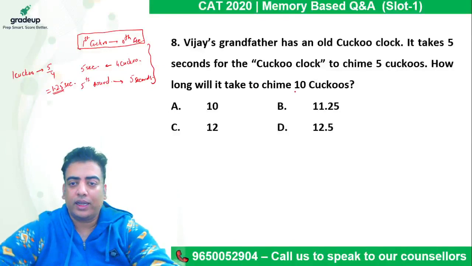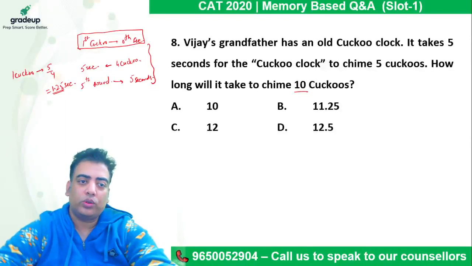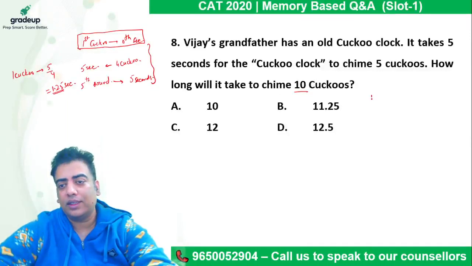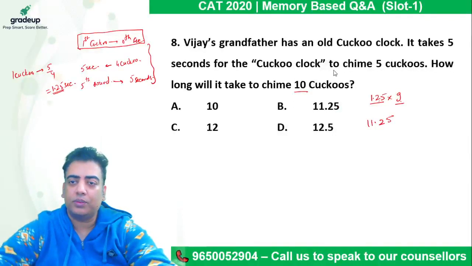So here again, the first cuckoo sound will come at 0th second. Now at an interval of 1.25 second, next 9 sounds will come. So the time taken will be 1.25 into 9, which comes out to be 11.25 seconds.